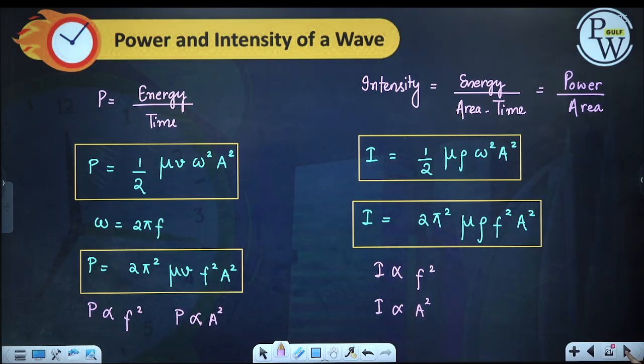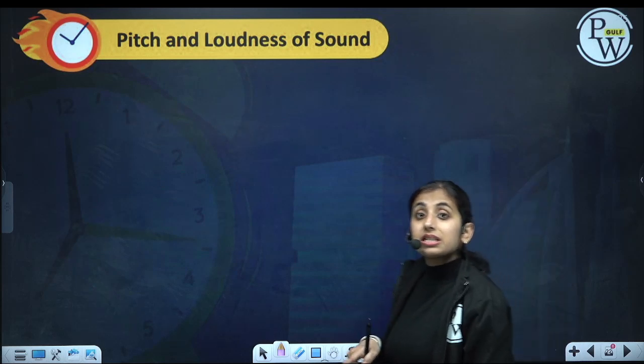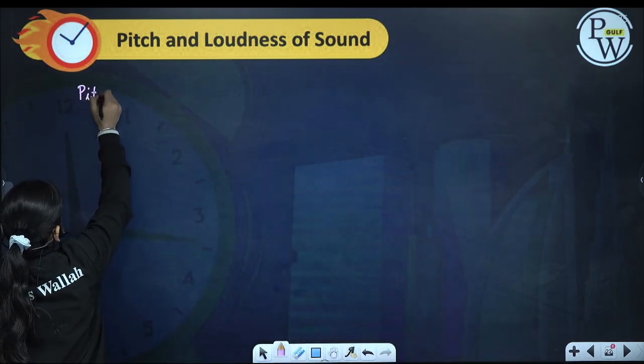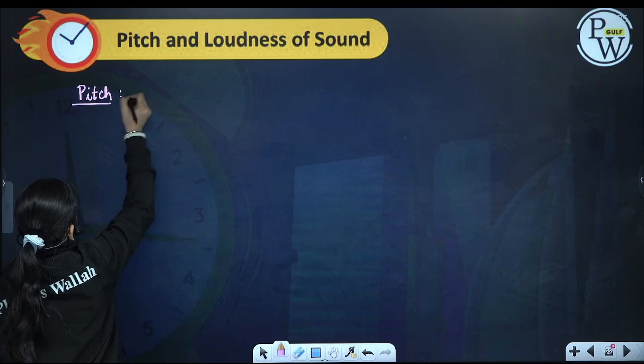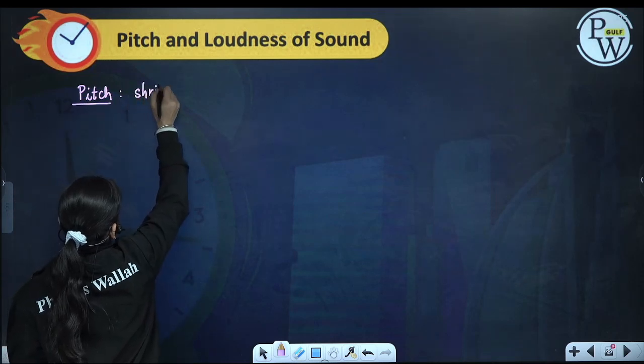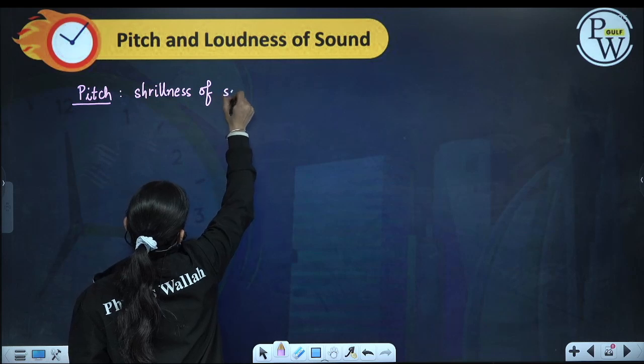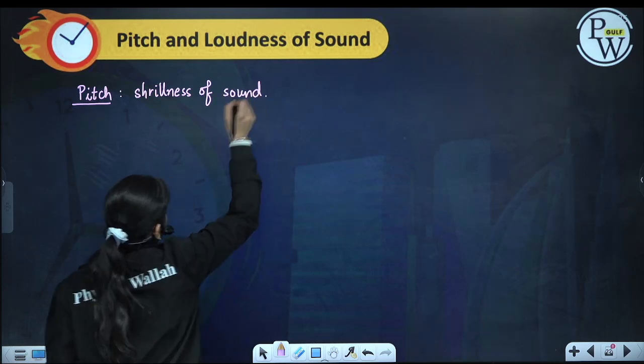Next comes pitch and loudness. What is pitch and what is loudness? Pitch refers to the shrillness or sharpness of a sound.